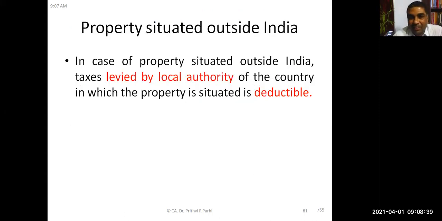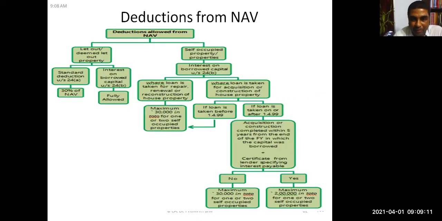Now, property situated outside India. There is a possibility that property might be situated outside India. Okay, in that case, the local authority taxes are also deductible. You know, local authority taxes, at what stage are they deductible? At the gross annual value, is it not? Yes, sir. Is it not? So at the gross annual value level, we deduct the local authority tax. So taxes which are imposed by foreign local authorities are also deductible. This concept we have to apply.